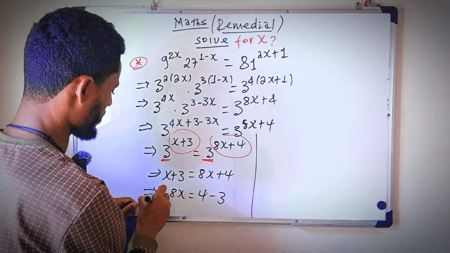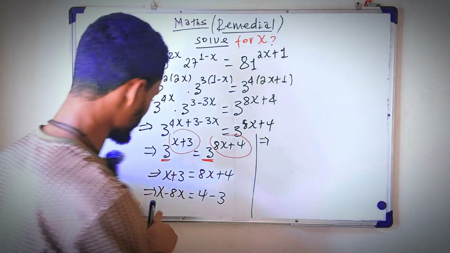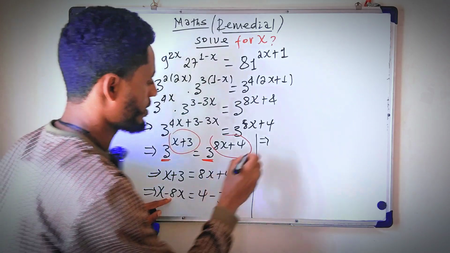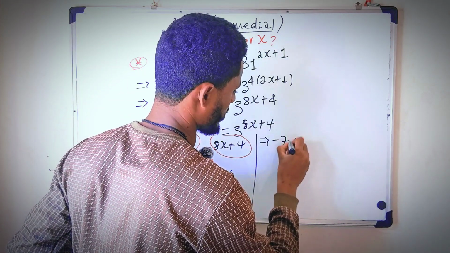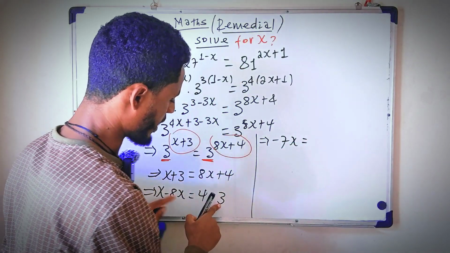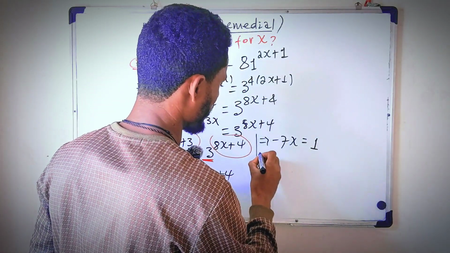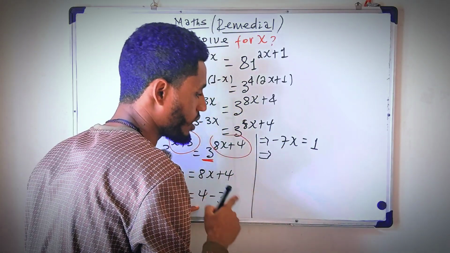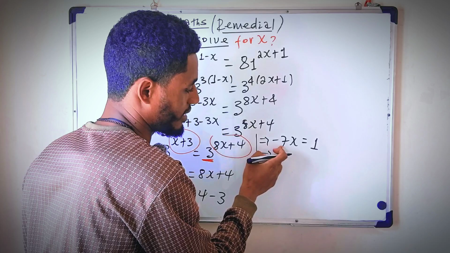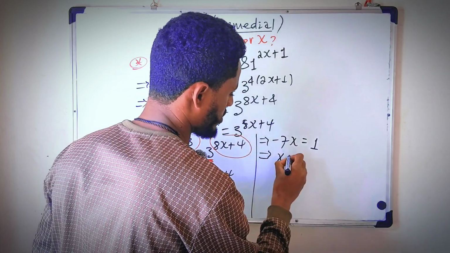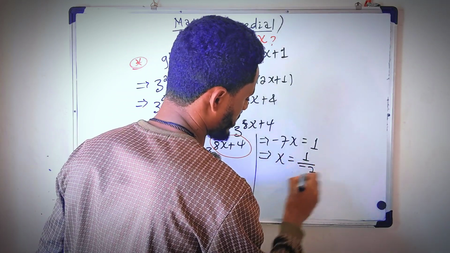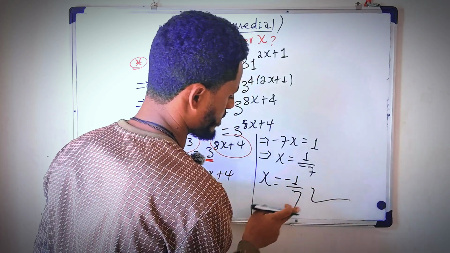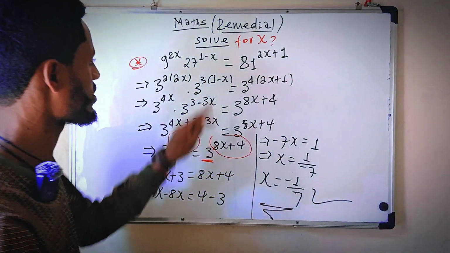Okay, this implies that x minus 8x is what? Minus 7x which is equals to 4 minus 3 is 1. Okay, this implies in order to find the value of x we have to divide both sides by minus 7 ከሁለቱም ታካፍላላችሁ, so x equals to 1 divided by minus 7, then x equals to minus 1 over 7. This one is the value of x which makes this equation true.